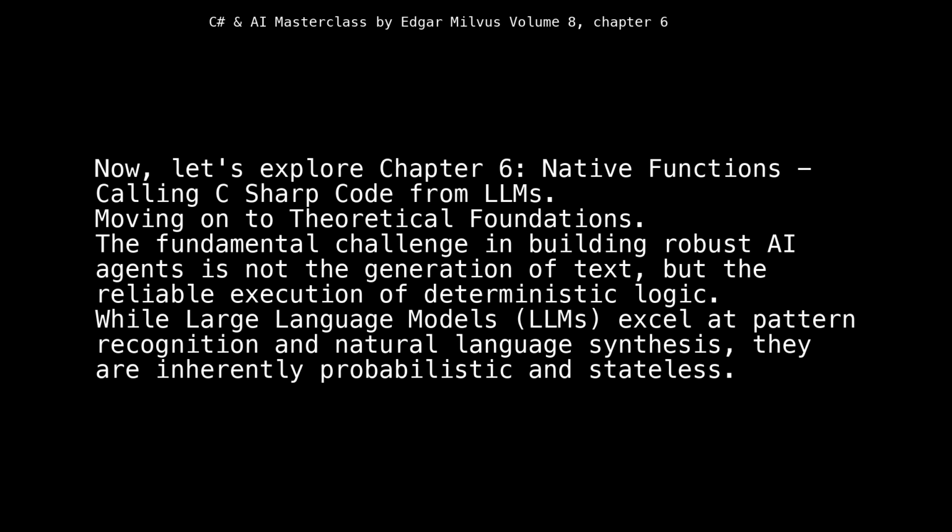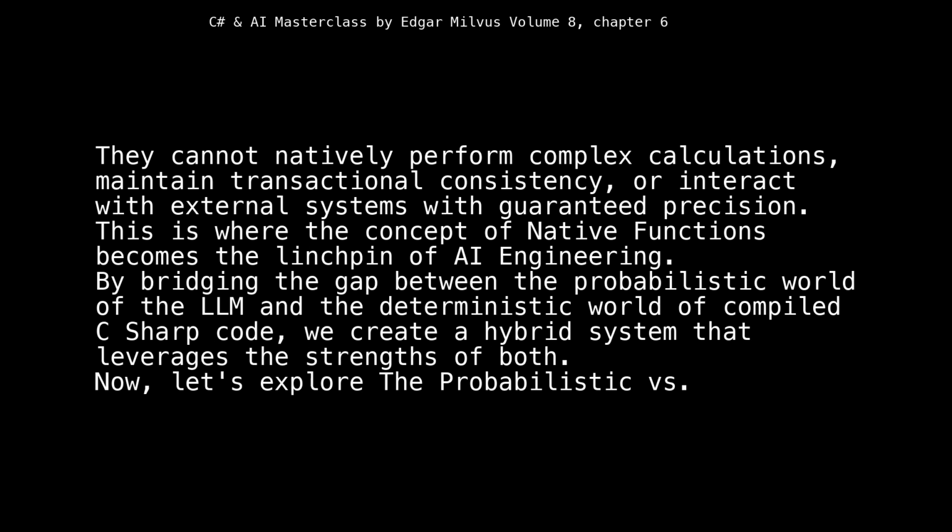Now, let's explore Chapter 6, Native Functions, calling C# code from LLMs, moving on to theoretical foundations. The fundamental challenge in building robust AI agents is not the generation of text, but the reliable execution of deterministic logic. While large language models, LLMs, excel at pattern recognition and natural language synthesis, they are inherently probabilistic and stateless. They cannot natively perform complex calculations, maintain transactional consistency, or interact with external systems with guaranteed precision.